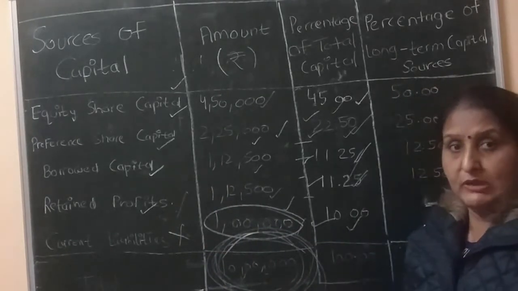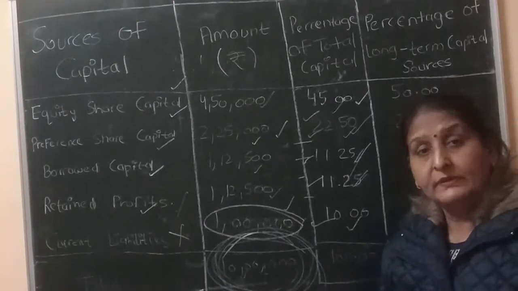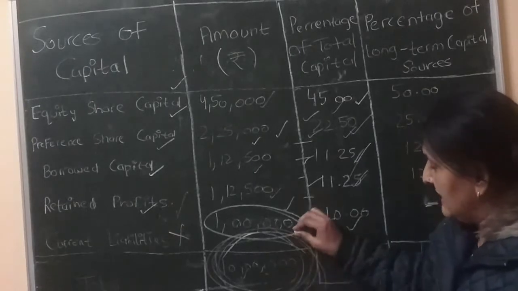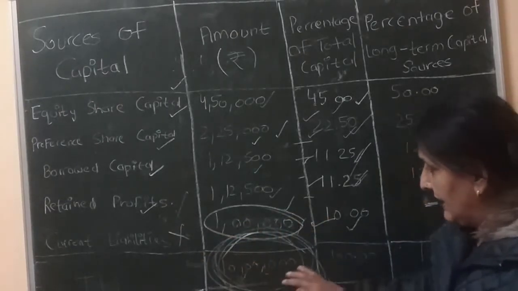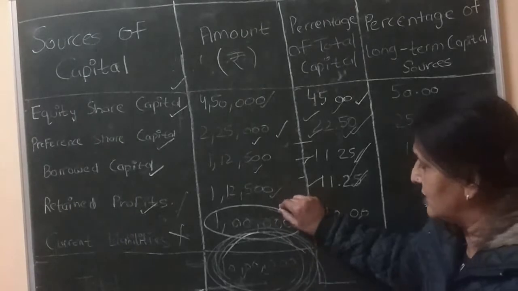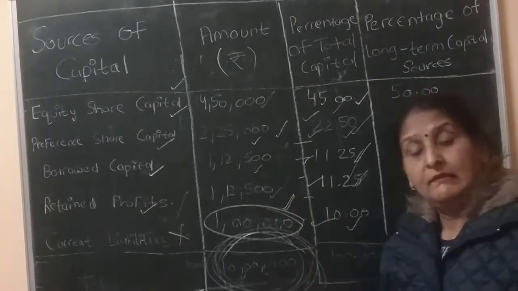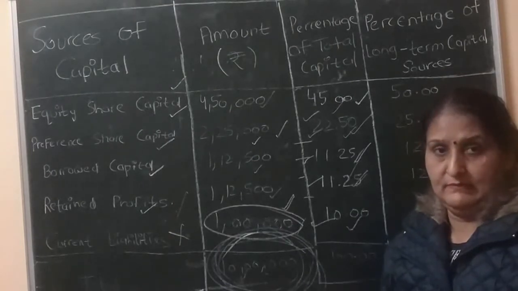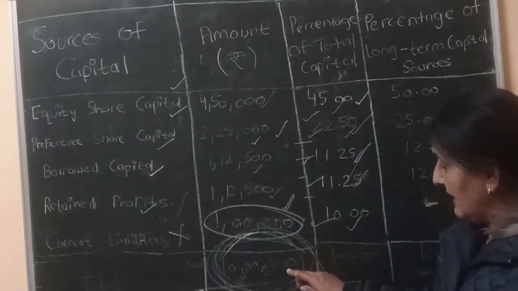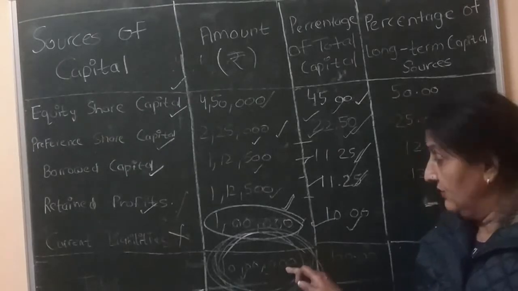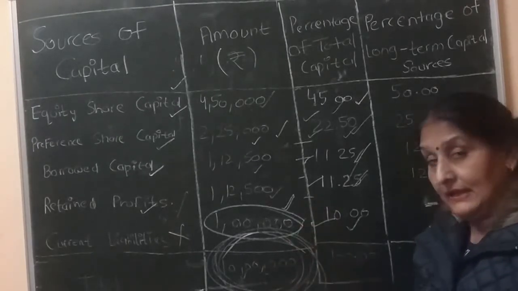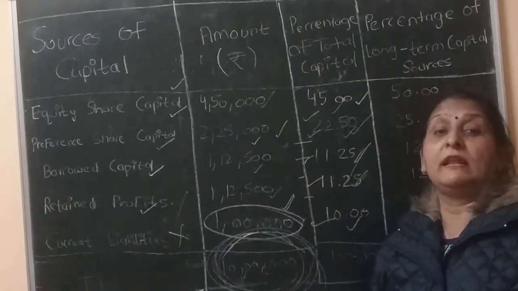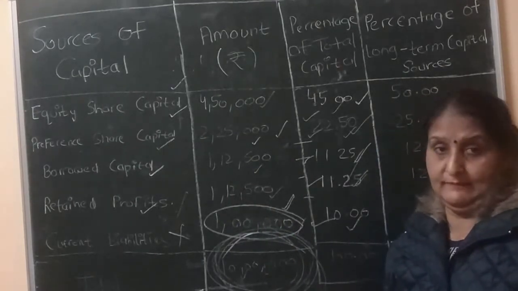Now the number 2 concept, that is capitalization. Capitalization means that out of the total equity and liability side, when we exclude the current liability, it is known as the capitalization. Suppose the total equity and liability side is 10 lakh. When we deduct 1 lakh from 10 lakh, the total is 9 lakh. This total is known as the capitalization.